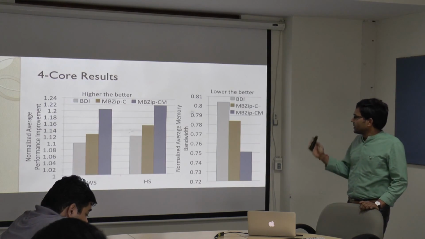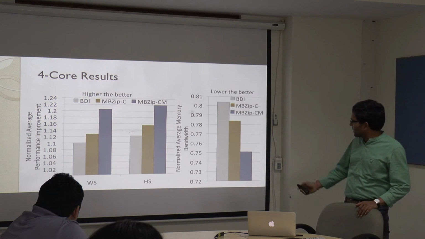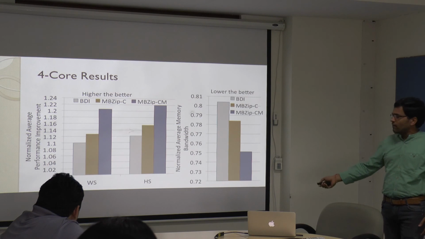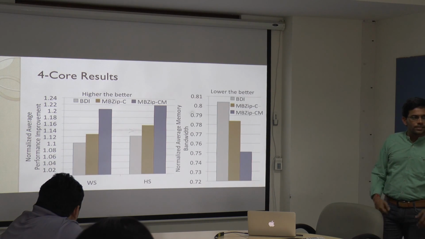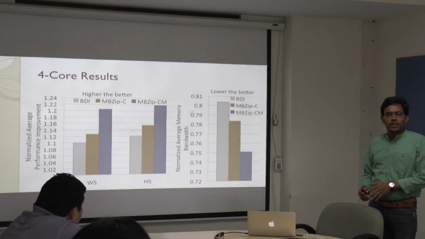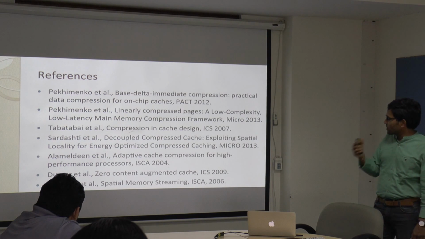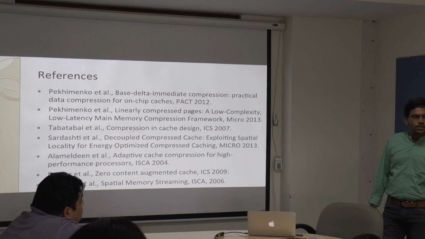Okay. Anyway, so these are the results again, the weighted speedup and the harmonic speedup. And this one is, again, because now at the memory level we are looking at the bandwidth, there is a reduction in the bandwidth because of applying this zipping of multiple data in the DRAM. So these are some of the references, and this one is BDI, base delta immediate.